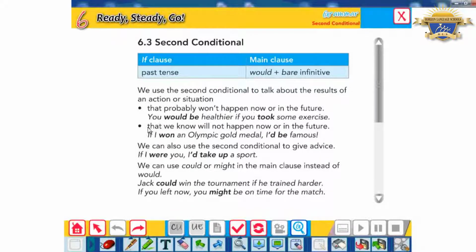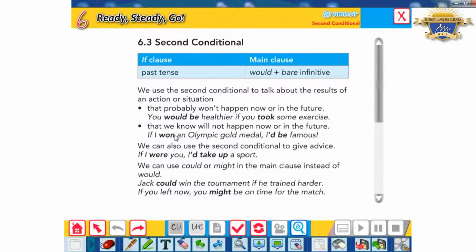The second use of the second conditional is for something that we know will not happen now or in the future. And this is similar to the first use. Like if I said, if I won an Olympic gold medal, I would be famous. So this sentence means that I will not win an Olympic gold medal, and for sure I will not be famous one day. So I can say this is my wish. If I won an Olympic gold medal, I would be famous.